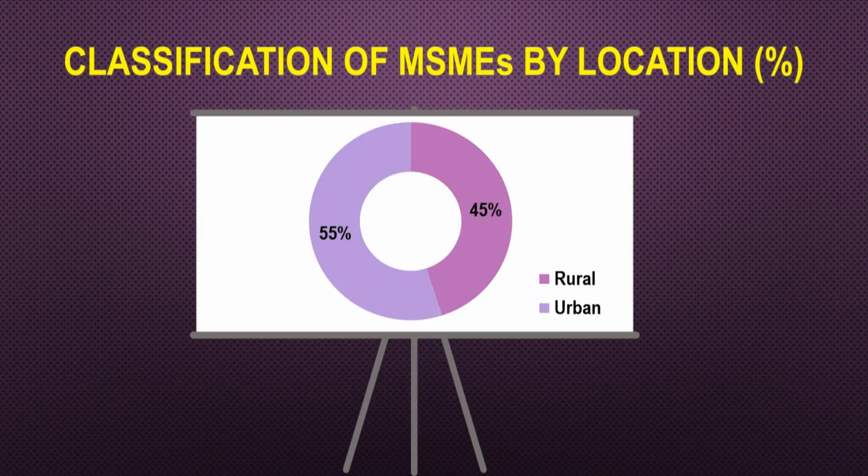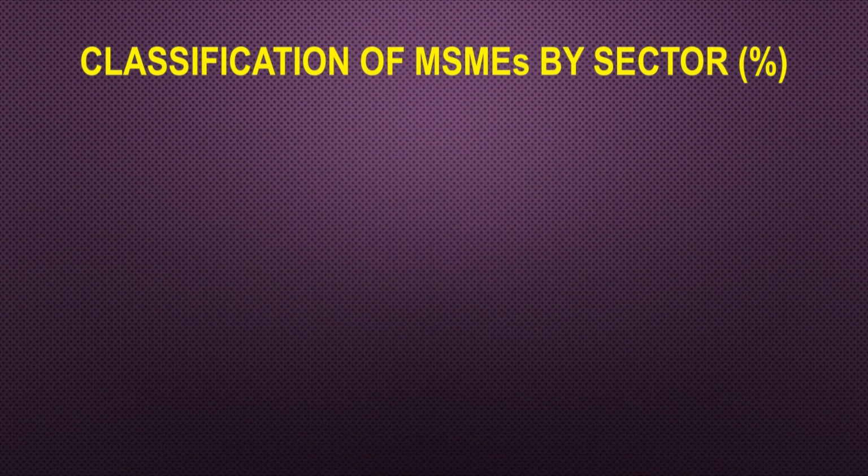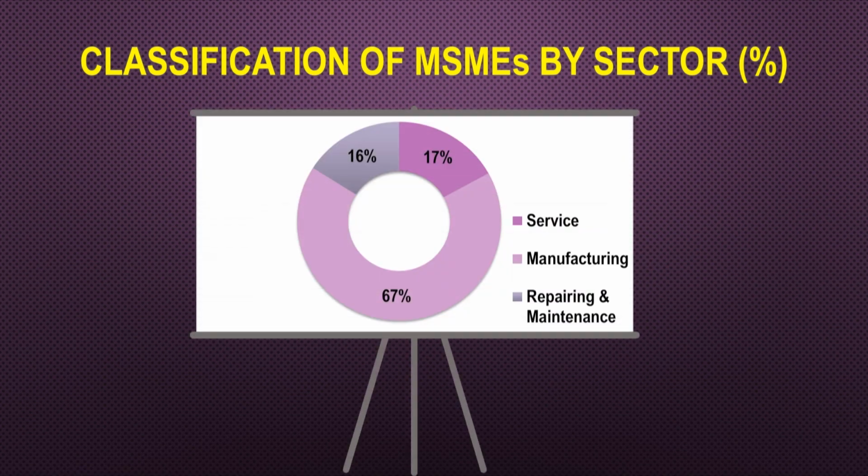Now, this is the classification of the MSMEs by location. As we can see on the graph, around 55% of the MSMEs are located in the urban areas, and around 45% are in the rural areas. If you see the classification of the MSMEs by the sector, we can see again the graph on your screen. The majority, which is 67%, is in the manufacturing sector, 17% is in the service sector, and the remaining 16% is for the repair and maintenance sector.